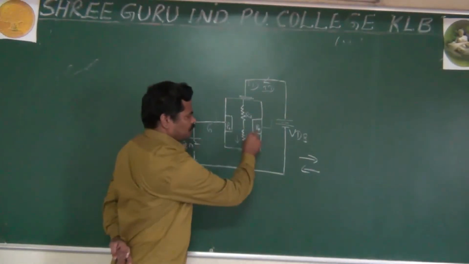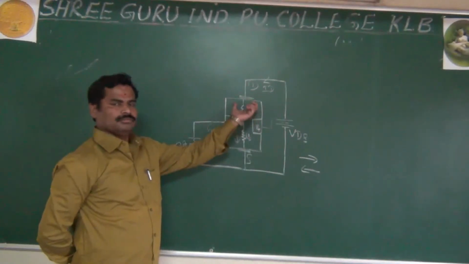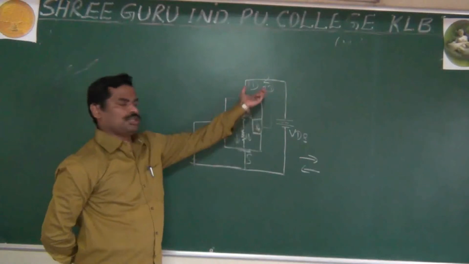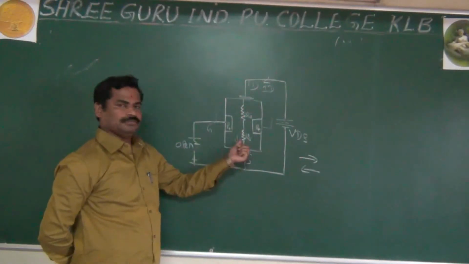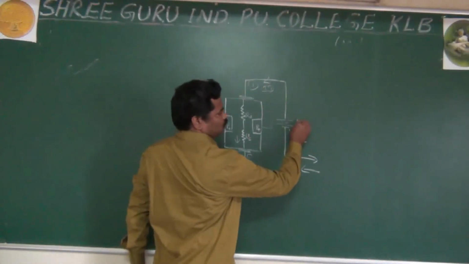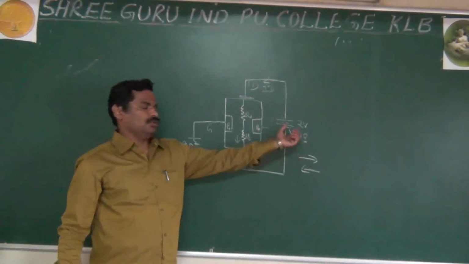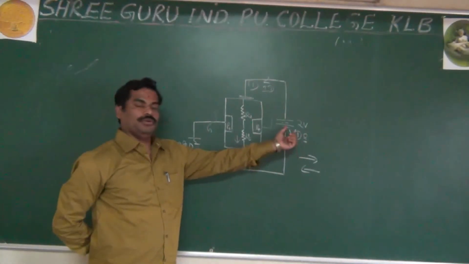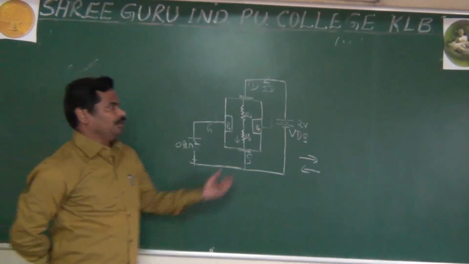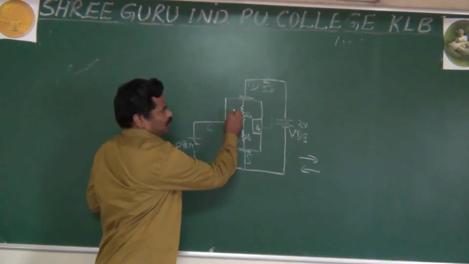Actually, what happens here, I said the electrons are moving. It means the current is going here. This current will drop across here and here. This current, for example, if we apply 2 volts as the drain and source voltage, and actually here this is your N-type semiconductor.